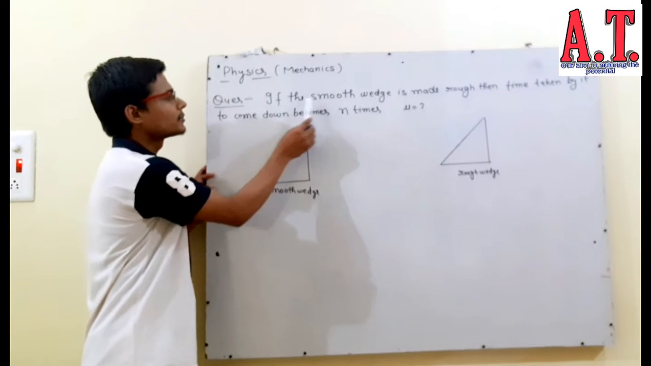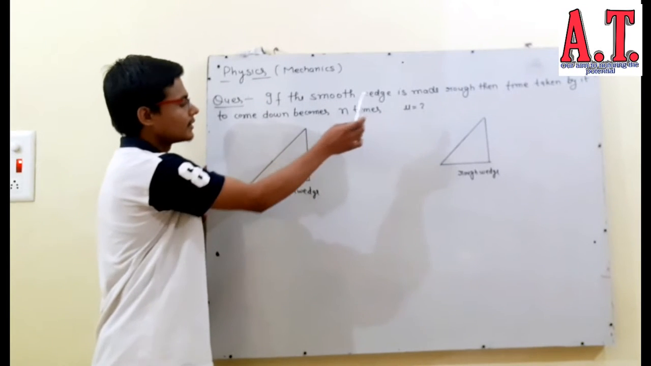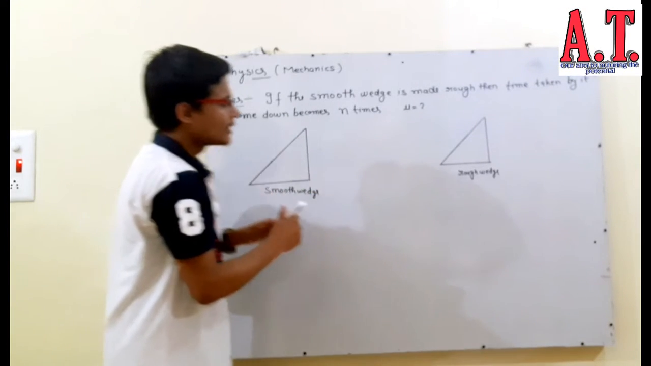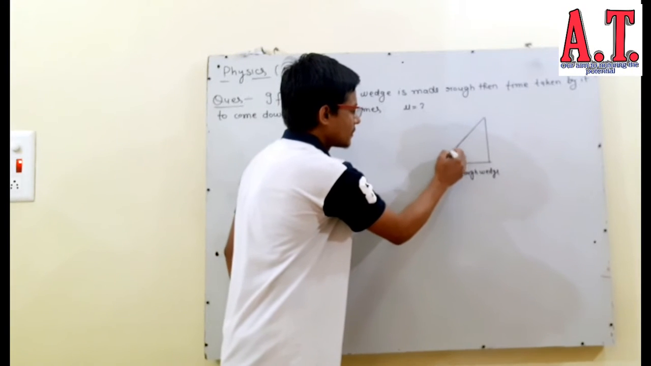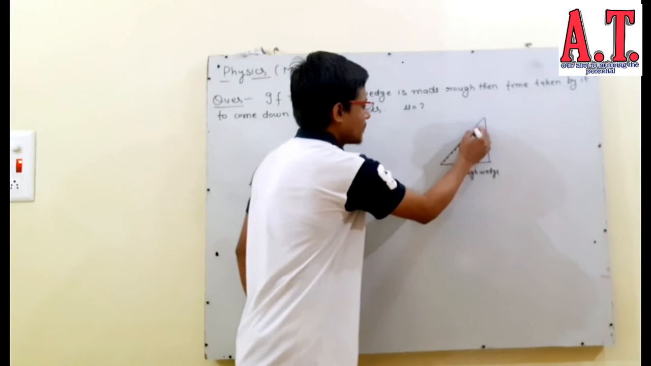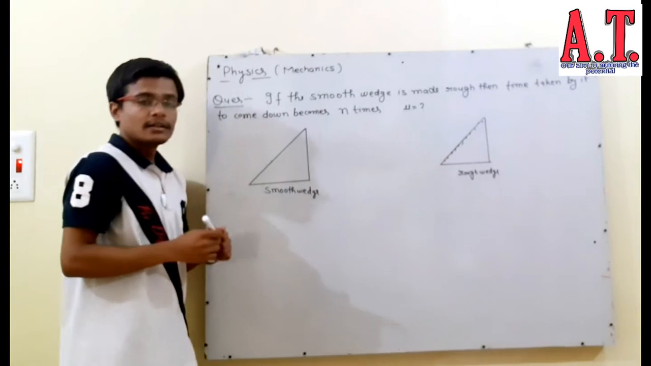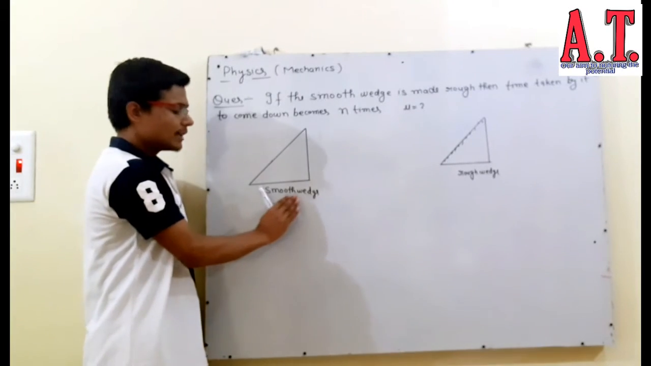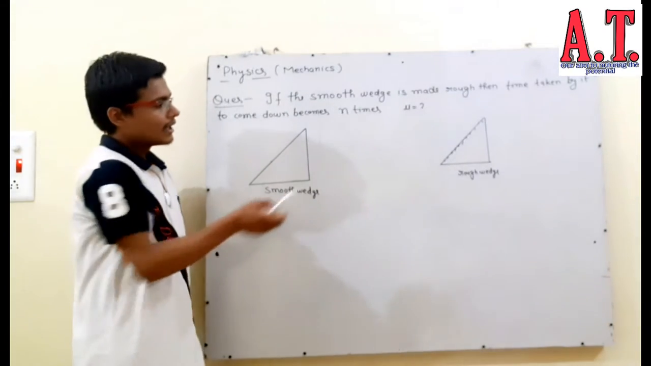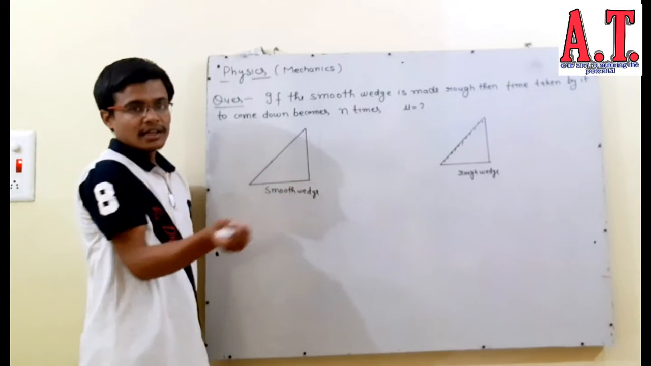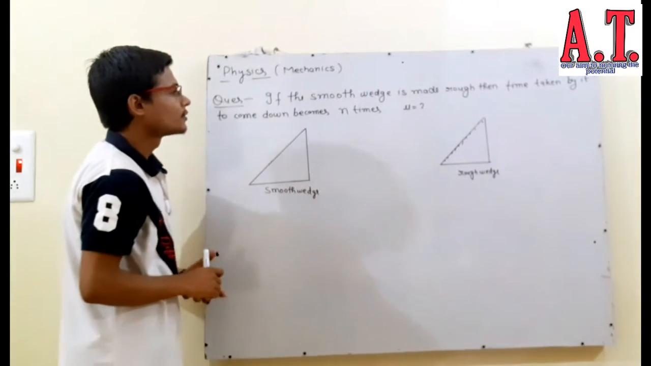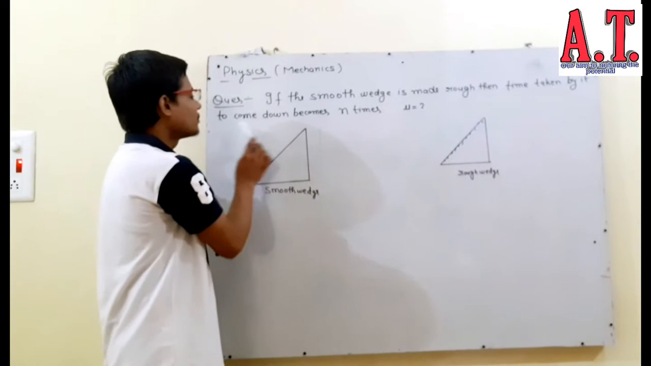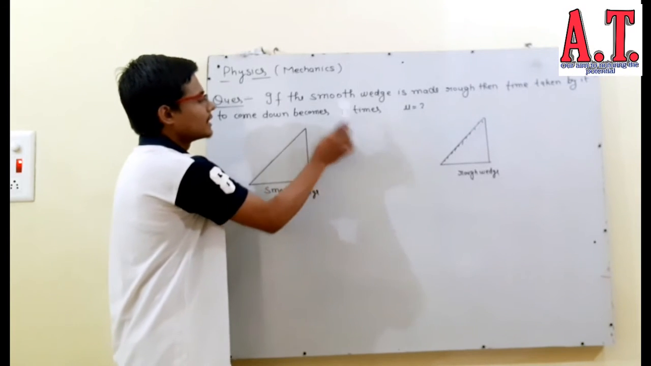If the smooth wedge is made rough, you have a smooth wedge and you make it rough like this. What does it mean by smooth wedge and rough wedge? The smooth wedge has mu equal to 0, whereas the rough wedge has some friction coefficient. So if the smooth wedge is made rough, then the time taken by it to come down becomes n times.